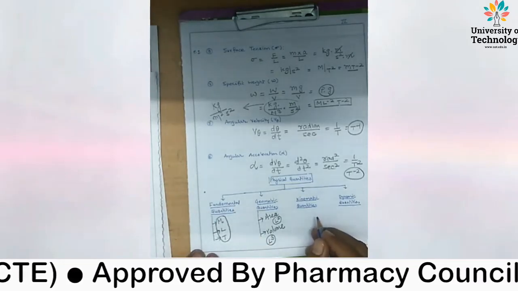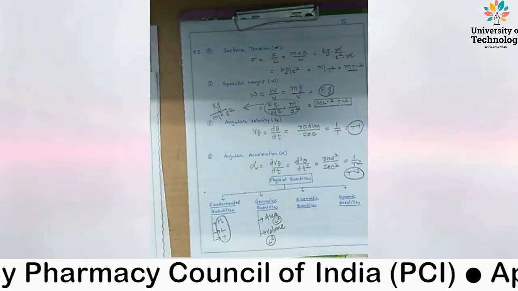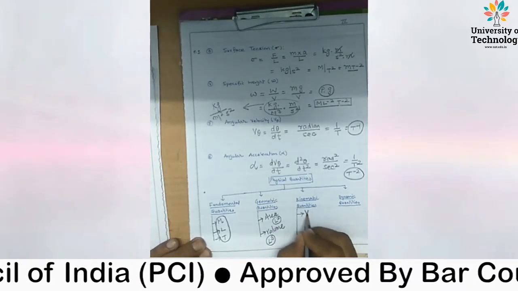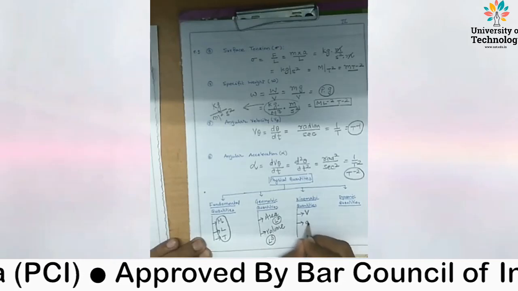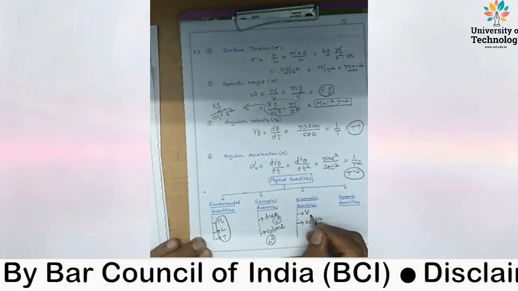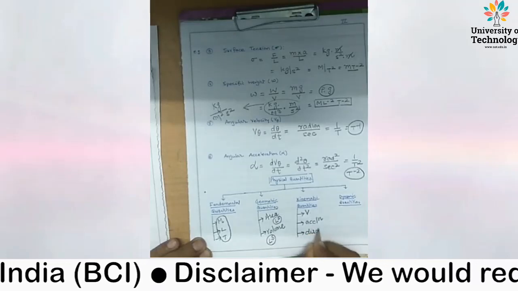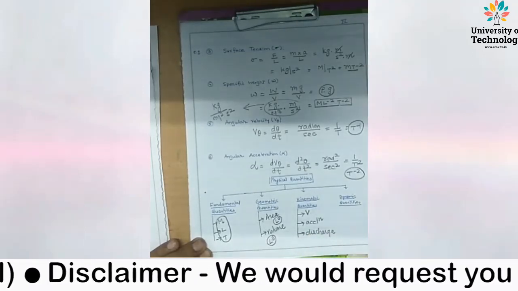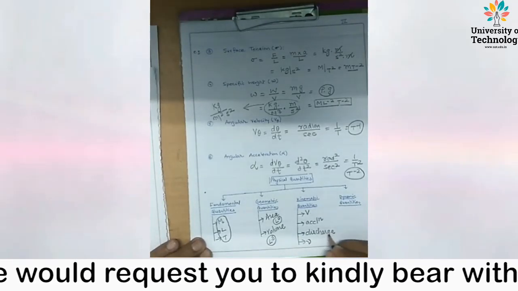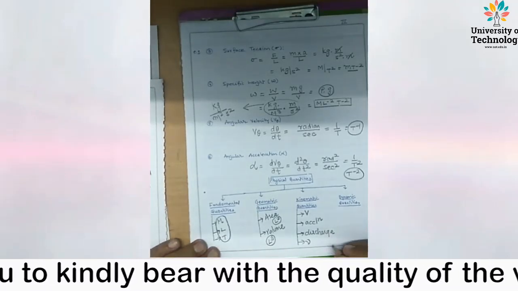Kinematic quantities. The kinematic quantities are those which depend on the flow or motion of fluid, like velocity, like acceleration. It may be linear velocity, it may be angular velocity, it may be linear acceleration, it may be angular acceleration. Discharge, kinematic viscosity. What is discharge? Discharge is the volume per unit time, or area multiplied by the velocity.